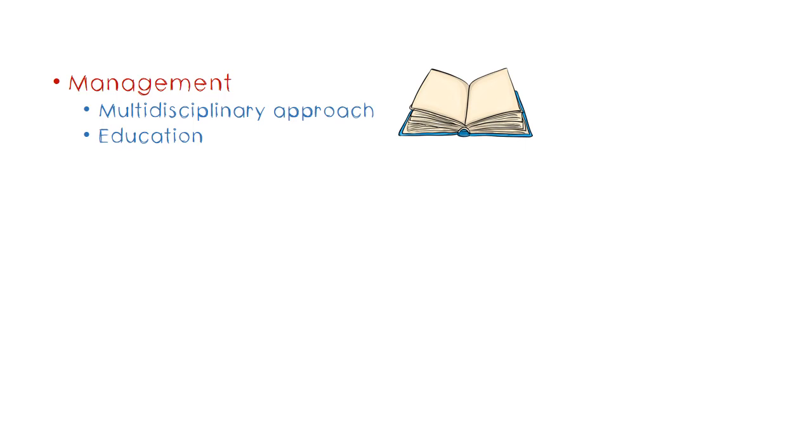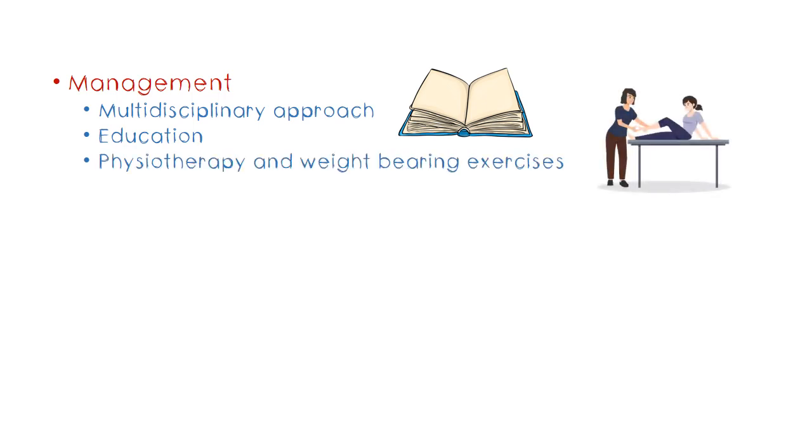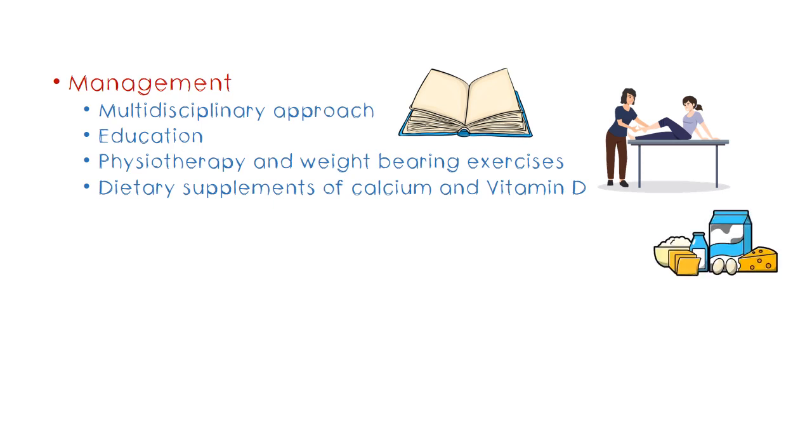So, when we consider the management of JIA, you know that it has multi-system involvement, so a multidisciplinary approach is warranted. We must educate the parents, and if the patient is older, the child as well, about the condition and what to expect. Physiotherapy and weight-bearing exercises will help with mobility and to reduce the occurrence of contractures. Because these patients can get osteoporosis, we recommend giving dietary supplements of calcium and vitamin D, and if not, to give high-quality food containing these nutrients like dairy products.